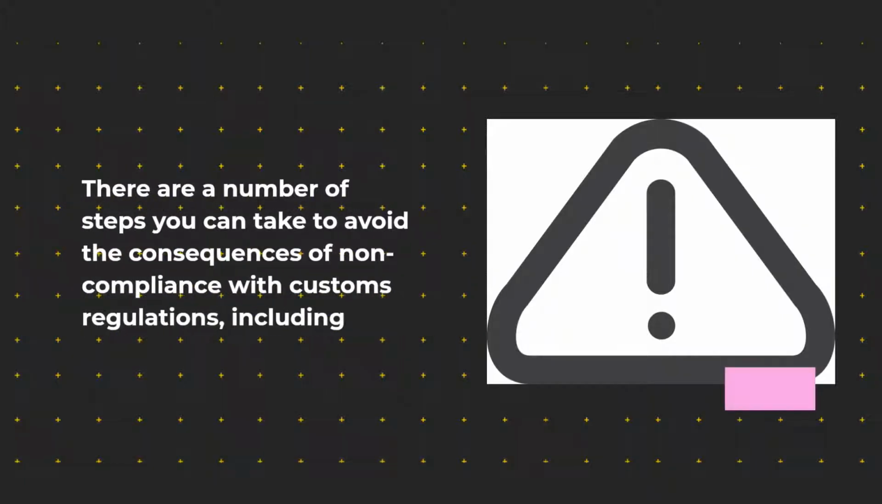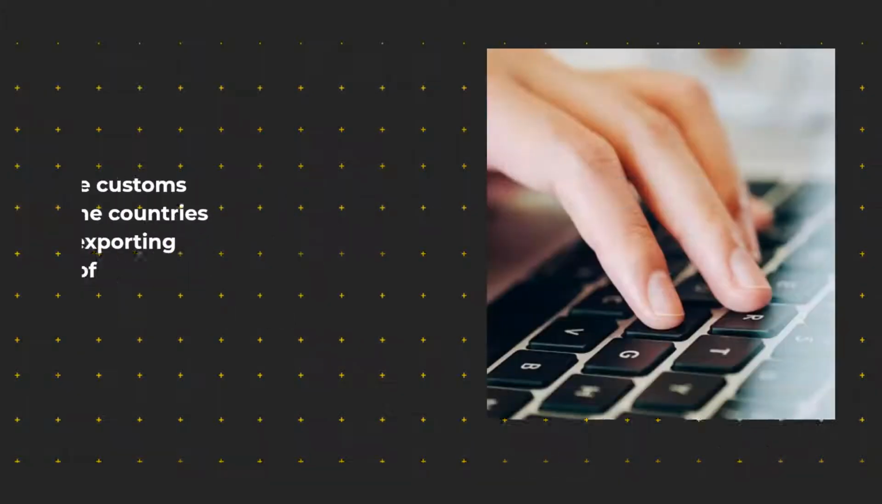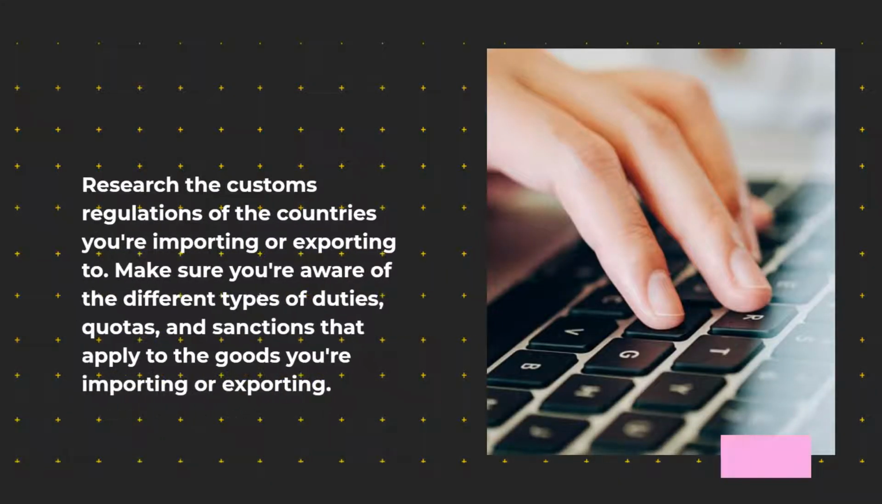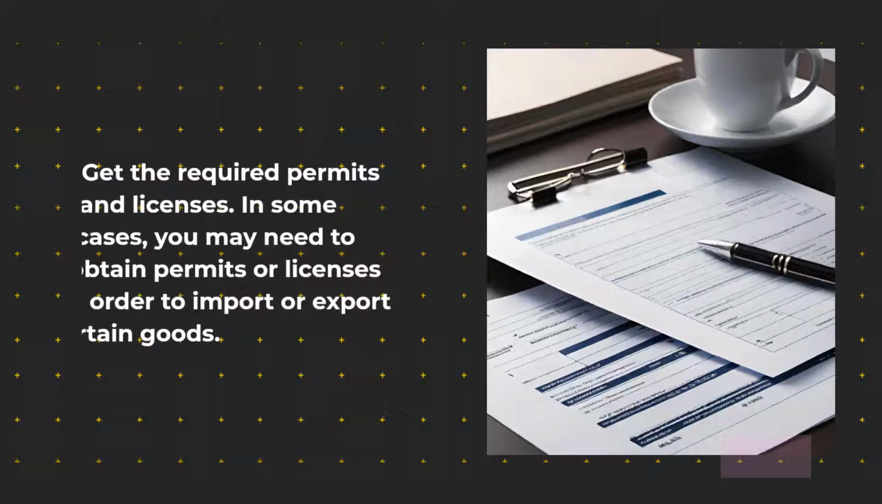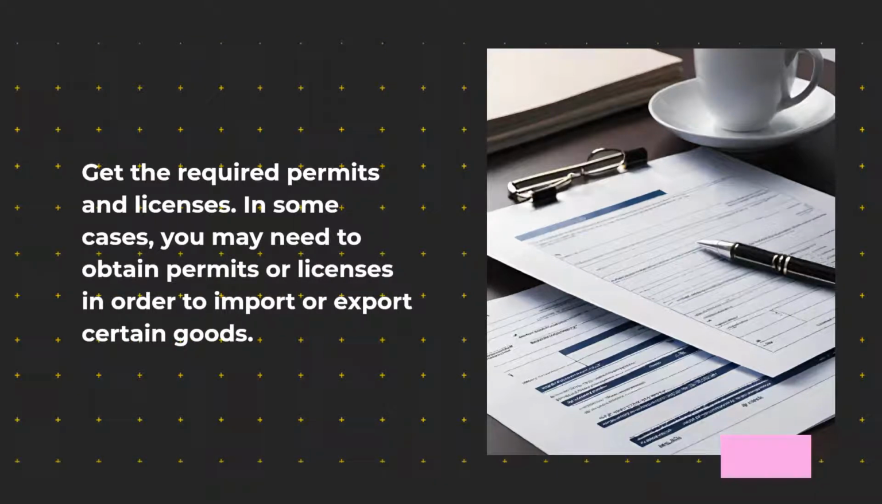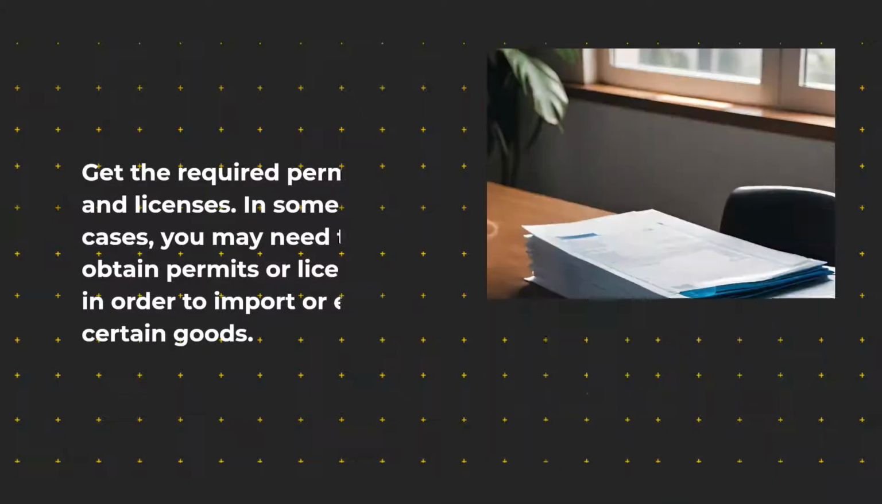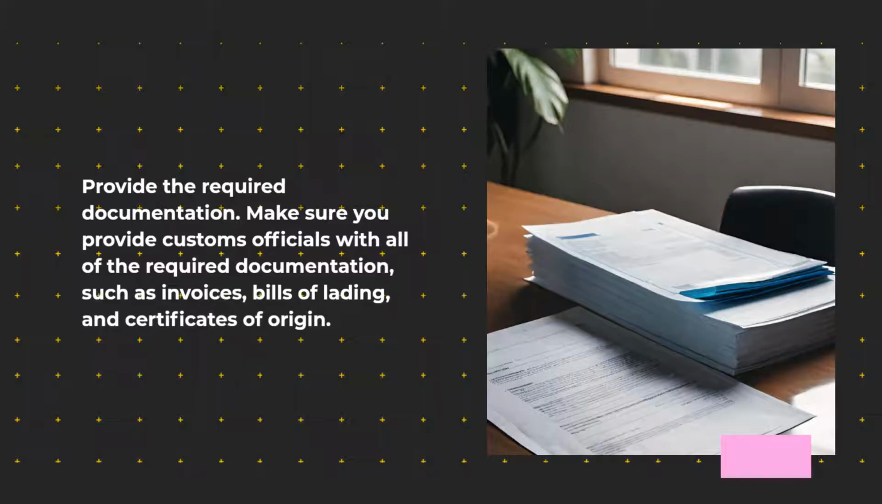There are a number of steps you can take to avoid the consequences of non-compliance with customs regulations, including: research the customs regulations of the countries you're importing or exporting to. Make sure you're aware of the different types of duties, quotas, and sanctions that apply to the goods you're importing or exporting. Get the required permits and licenses. In some cases, you may need to obtain permits or licenses in order to import or export certain goods. Provide the required documentation. Make sure you provide customs officials with all of the required documentation, such as invoices, bills of lading, and certificates of origin.